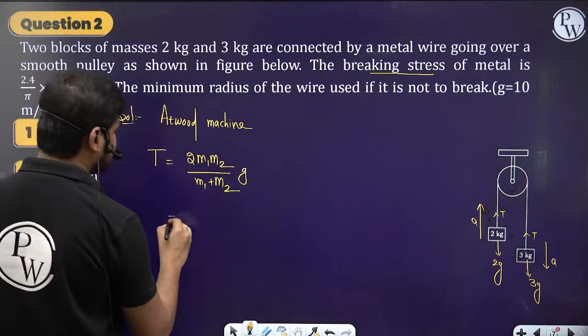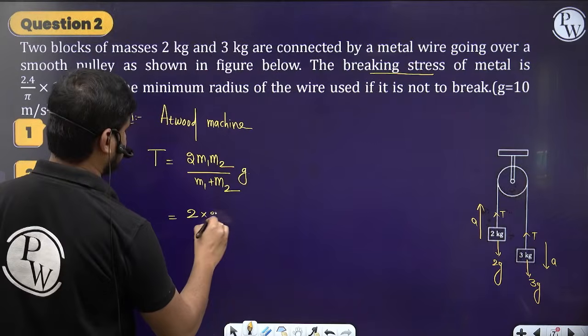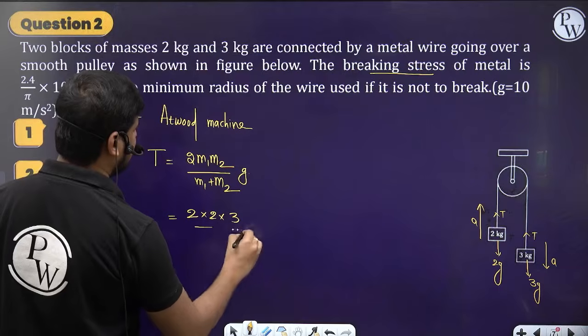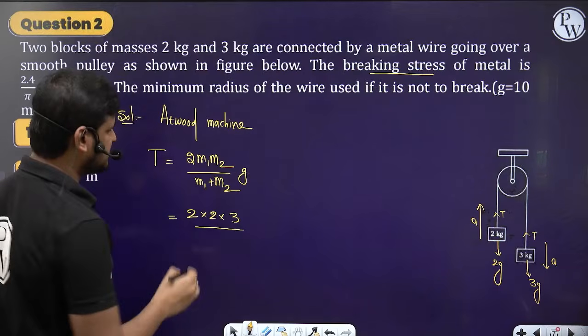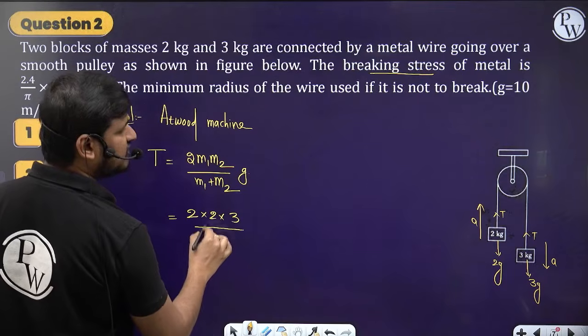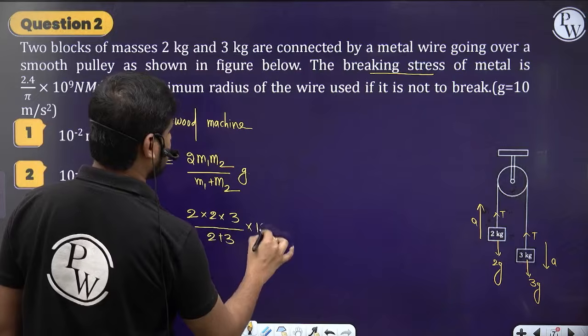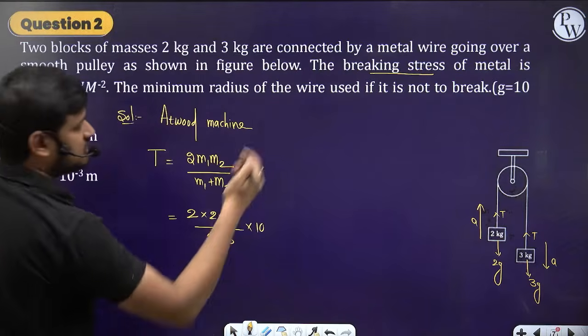So simply substitute the values. 2 into 2, the other mass 3, by m1 plus m2, which is 2 plus 3, into g, whose value they consider as 10. They gave it in the question.